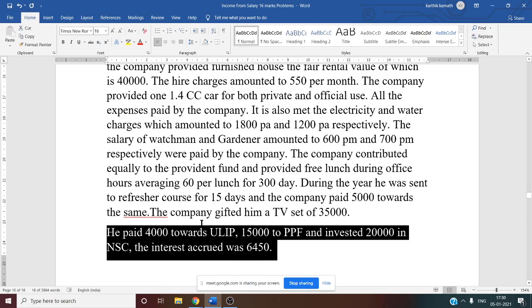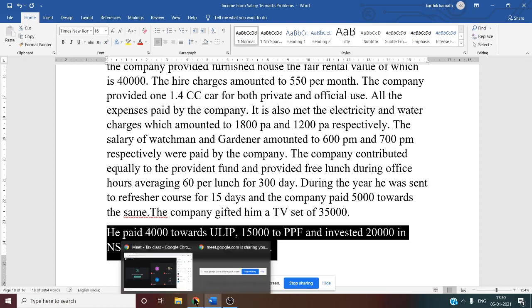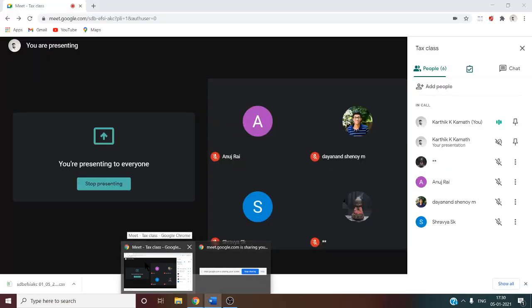Whether employee contribution towards ULIP is eligible for deduction under 80C.